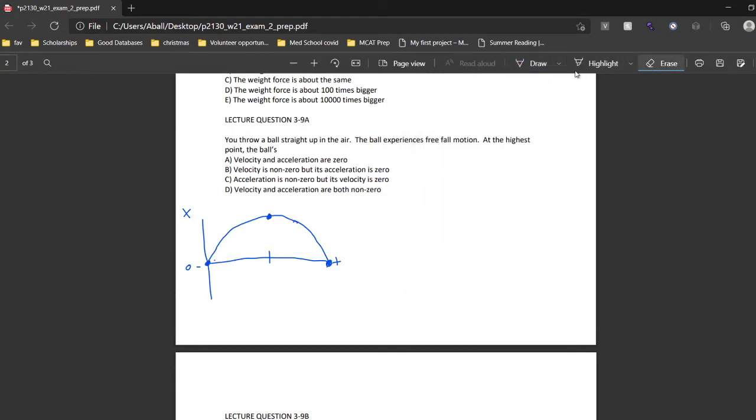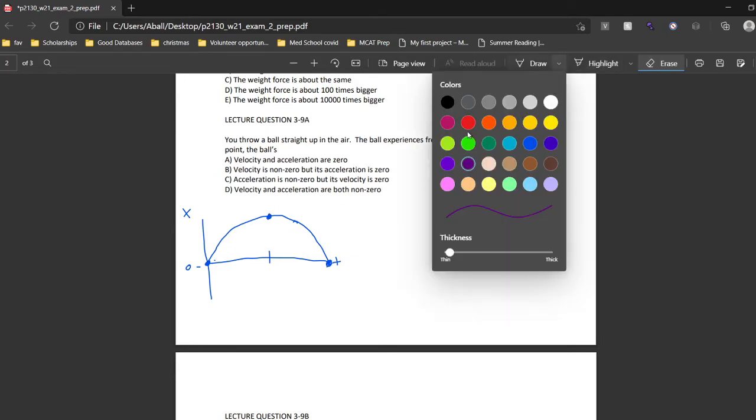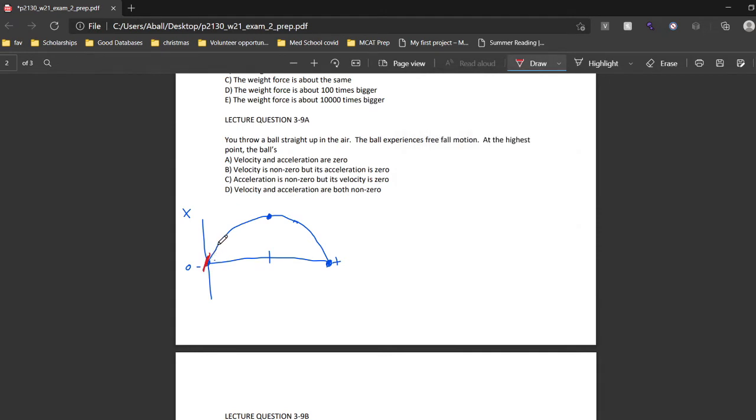If we look at the slope over time of the position versus time graph, we see that at time 1 it has this really steep slope, time 2 kind of less steep slope, continues to decrease, and then at that point it's at its apex, it has a velocity of 0.